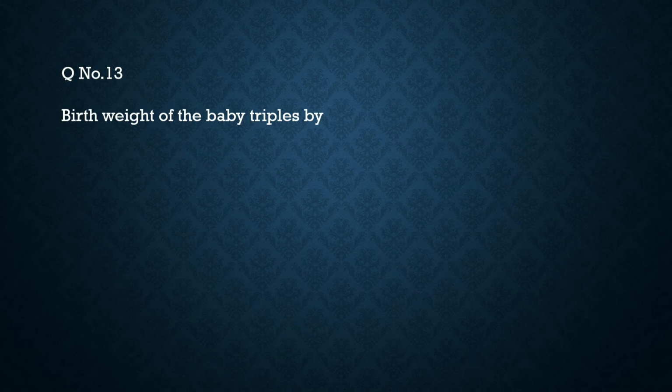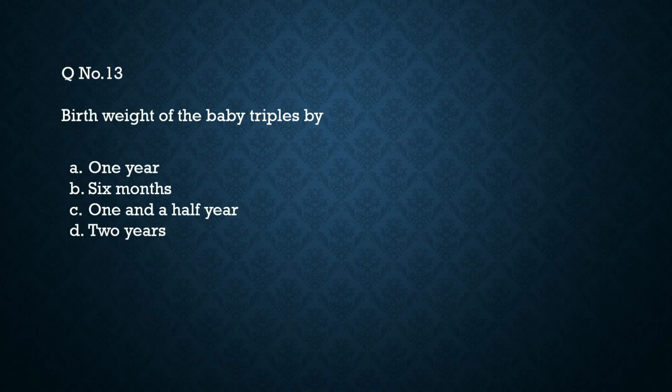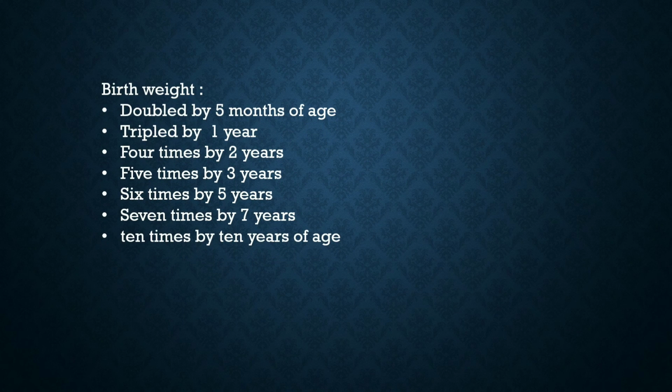Question number 13. Birth weight of the baby triples by A. 1 year, B. 6 months, C. 1.5 year, D. 2 years. Answer A. 1 year. Birth weight doubles by 5 months of age, triples by 1 year, 4 times by 2 years, 5 times by 3 years, 6 times by 5 years, 7 times by 7 years, and 10 times by 10 years of age.